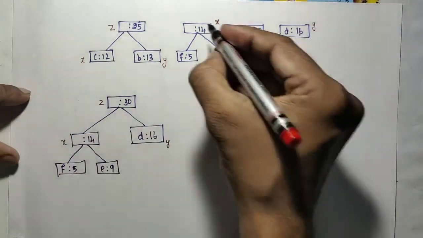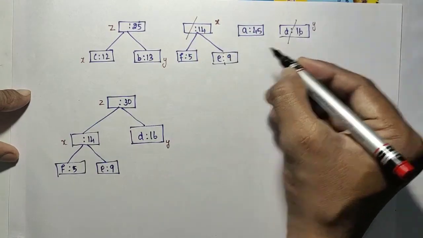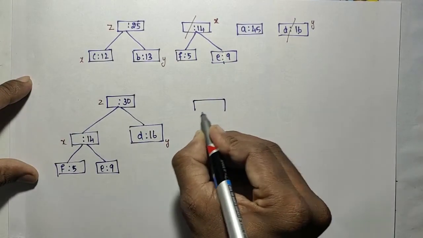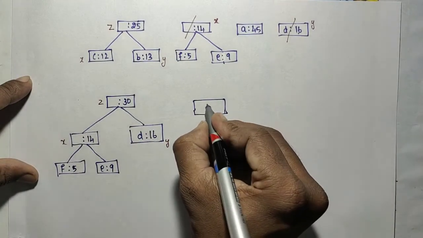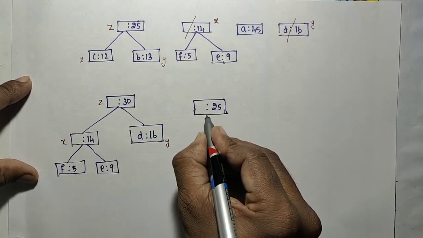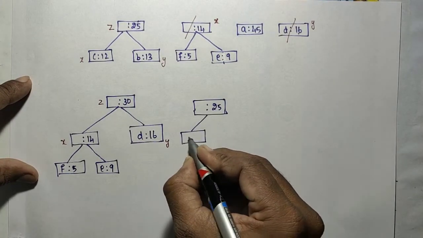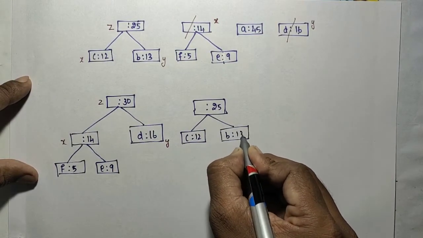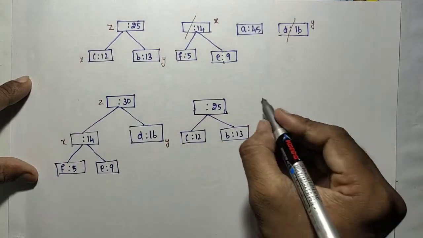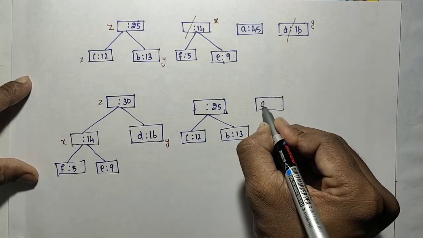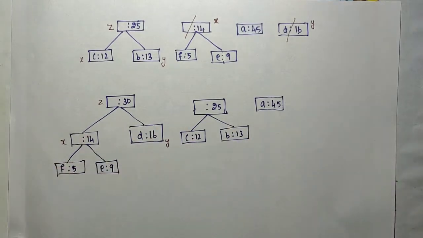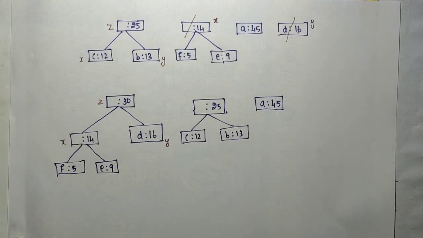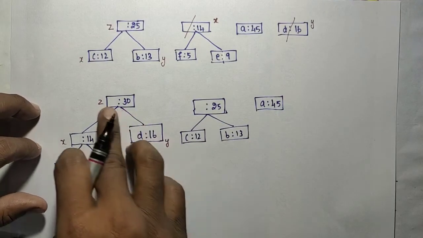So that it is extracted and this is extracted. Now it contains that 25. Okay, and this X will be C12. This Y will be the B13 for this. Okay, left and right. Another one is A with 45. Now in the Q we have only these three: 30, 25 and then 45. Only these three.